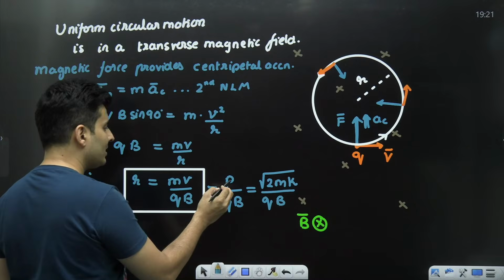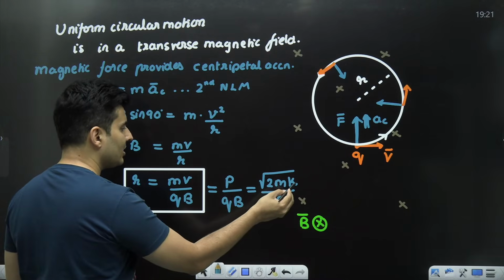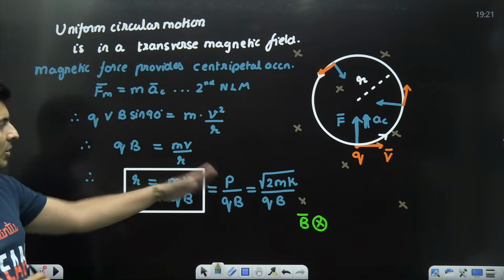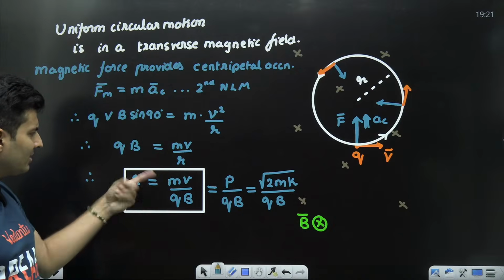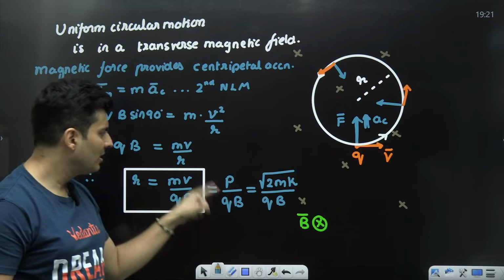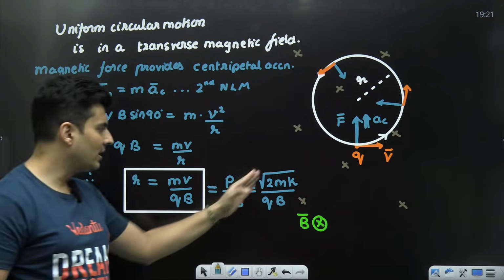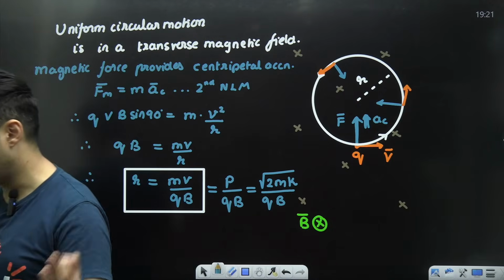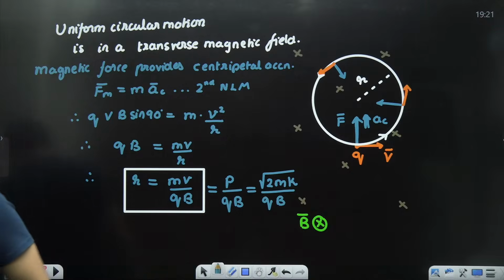So if momentum is given, use this. If kinetic energy is given, use this. If speed is given, use this formula. Accordingly, you can use any of them. But if you remember this, it is better because you can get this or this very easily, because those are dependent formulas. You can't sit and remember everything, just remember one thing. That's more than enough. Correct.